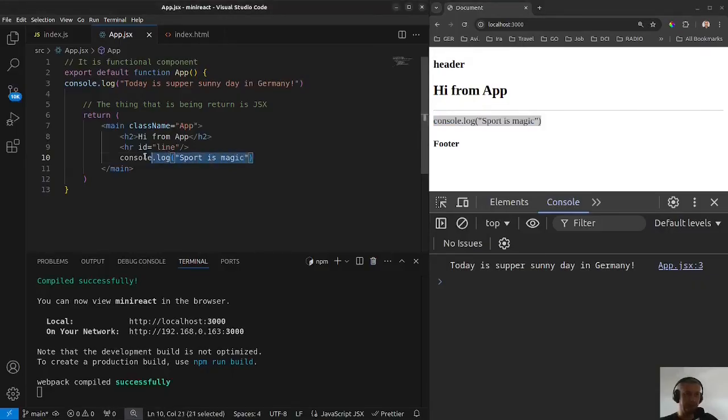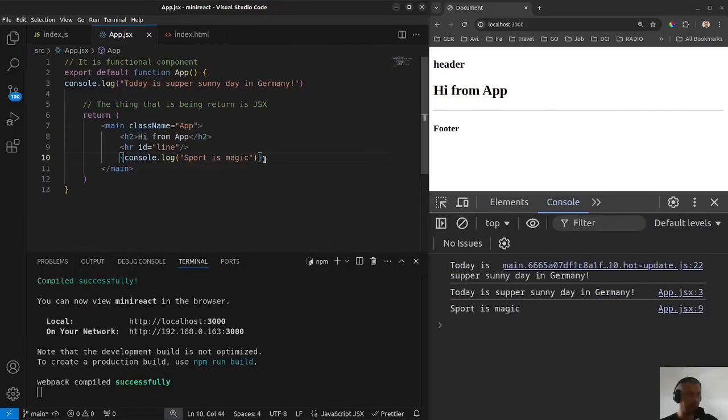But if we use this syntax, if we use curly braces, now save it, it's different. Now JSX recognizes it as JavaScript. And now we see this in a console log. And it doesn't appear here. And it doesn't appear here as a text. No plain text anymore. Now it's like JavaScript.